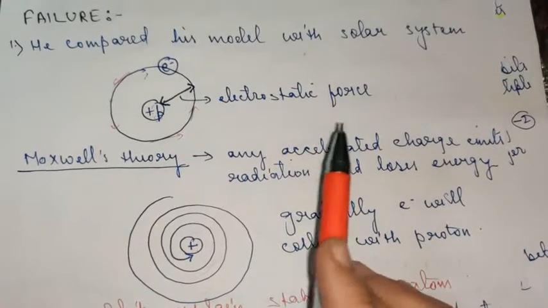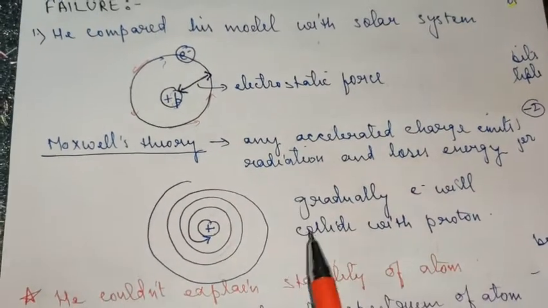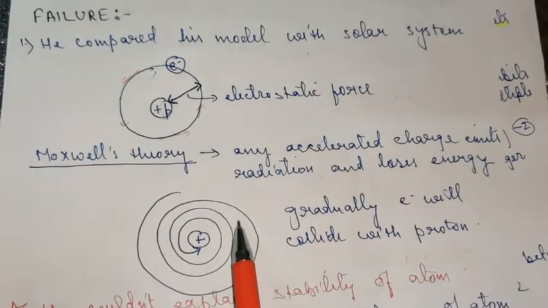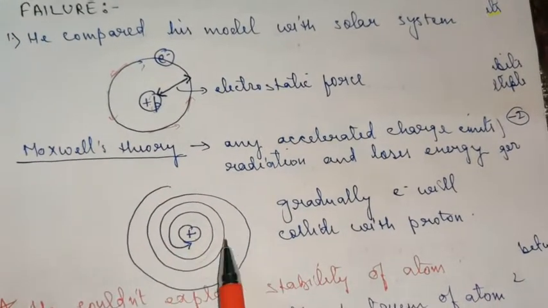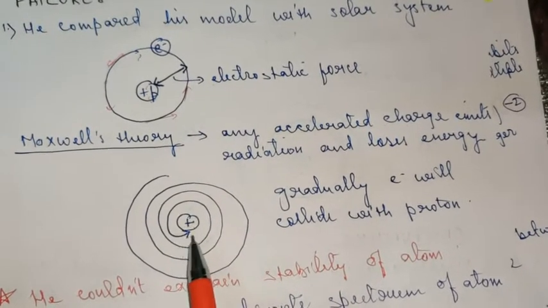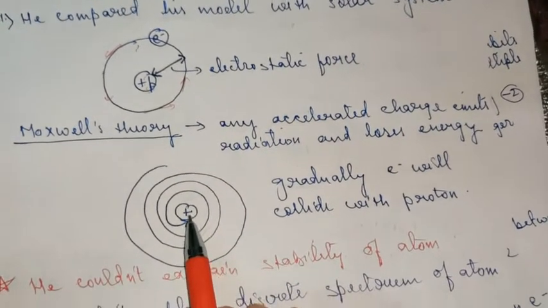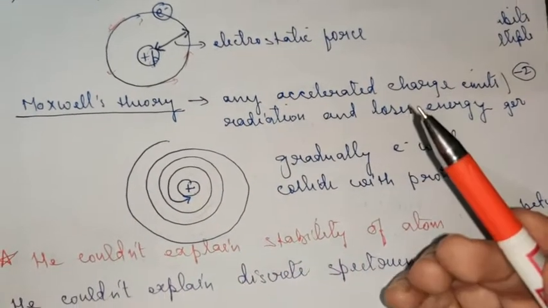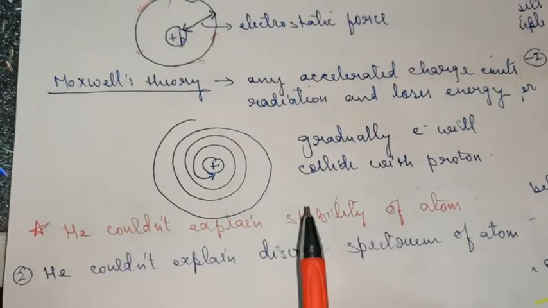According to his comparison, the electron will gradually lose energy, collide with the centrally placed nucleus, and as a whole the atom will collapse, will die out. So he could not explain the stability of the atom.